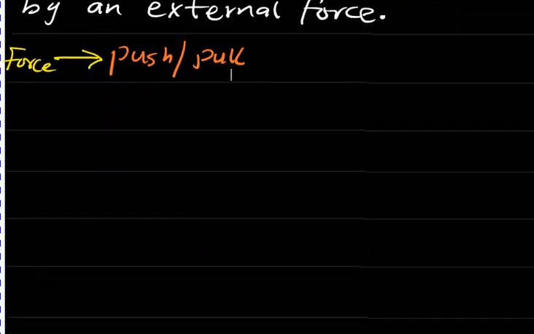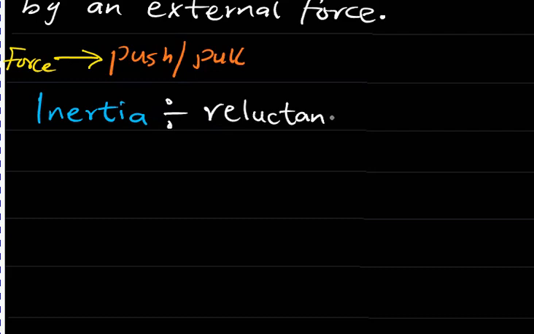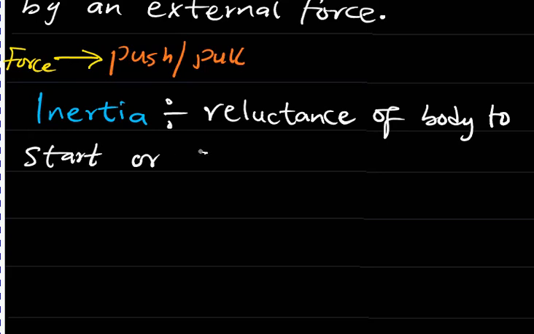So now, Newton's first law describes the principle of inertia. So what is inertia? Inertia is the reluctance of a body to start or even stop a uniform motion.